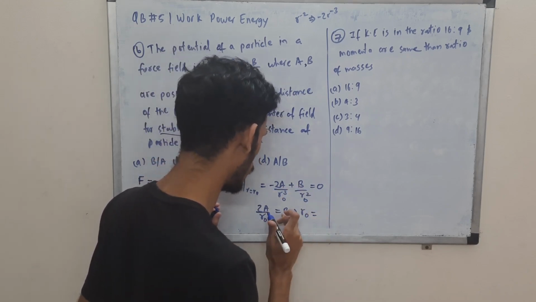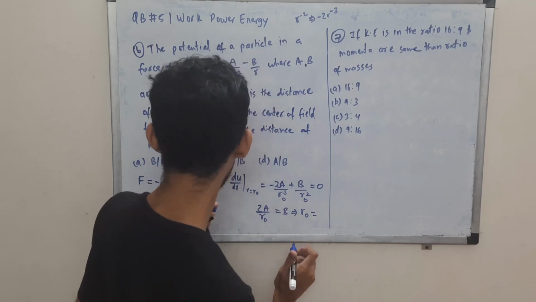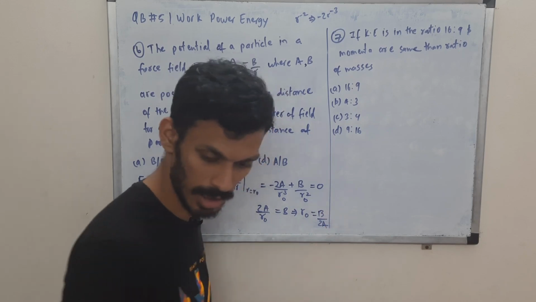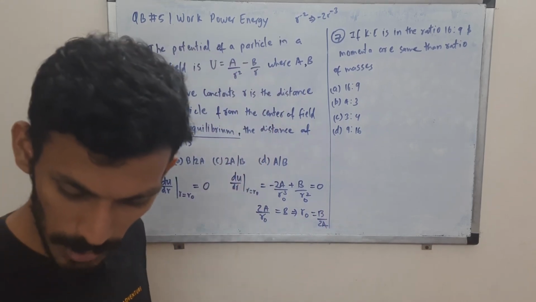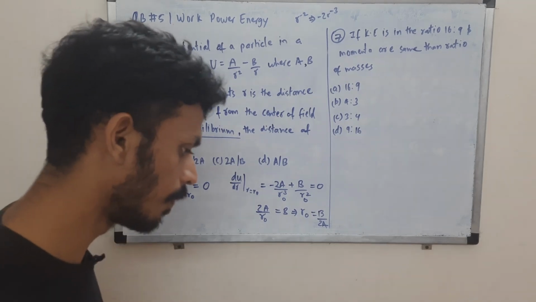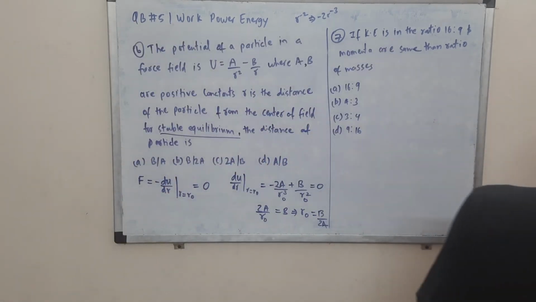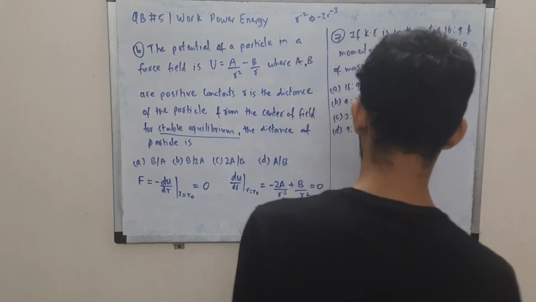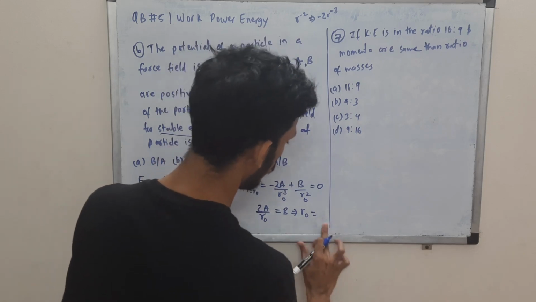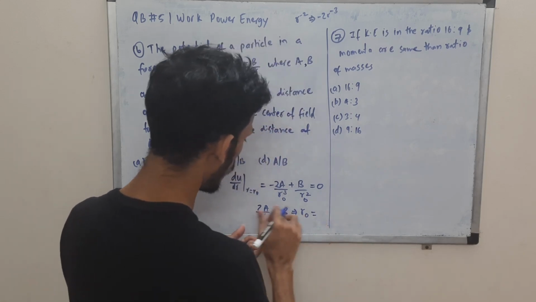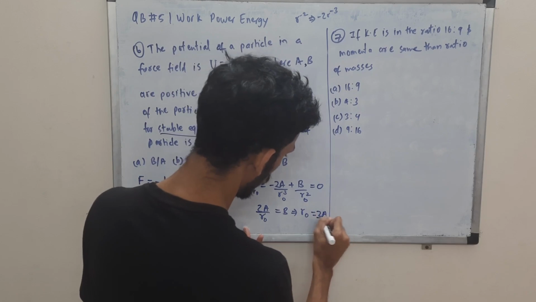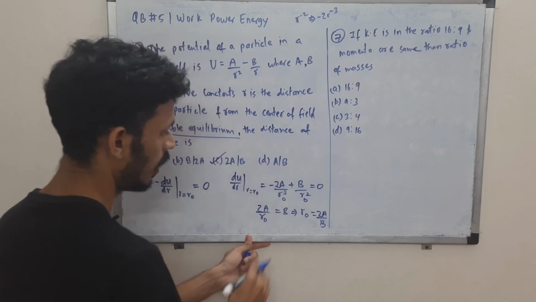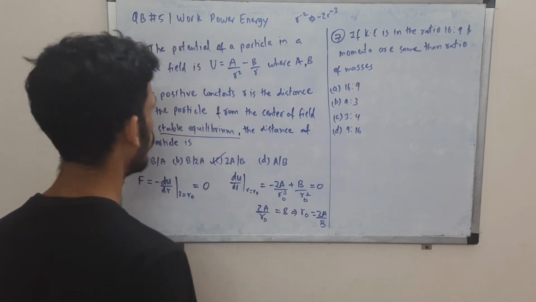So this implies r naught is b by 2a. Let me check that. r naught is 2a by b. Sorry, yes, while writing I'm making this mistake. So r naught is 2a by b, which is option C, right? R naught is 2a by b.